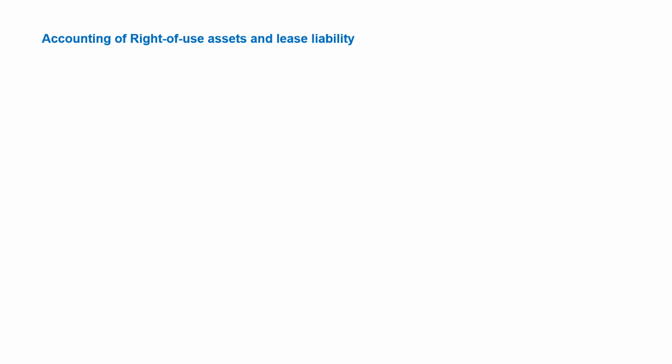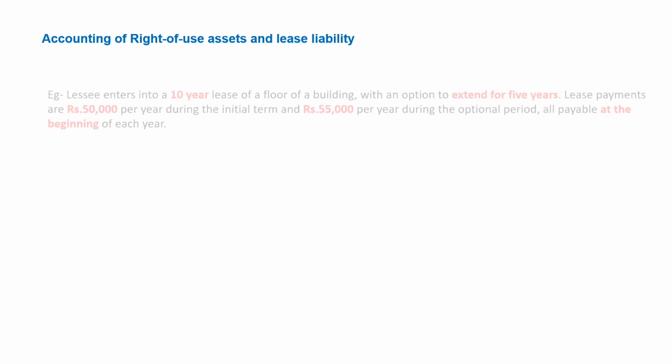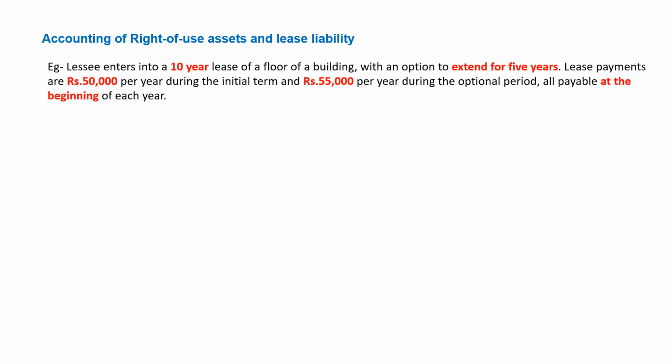So let's take an example of how to determine the right of use assets and lease liability. Lizzie enters into a 10-year lease of a floor of a building with an option to extend for 5 years. Lease payments are 50,000 per year during the initial term and 55,000 rupees per year during the optional period, all payable at the beginning of the year.